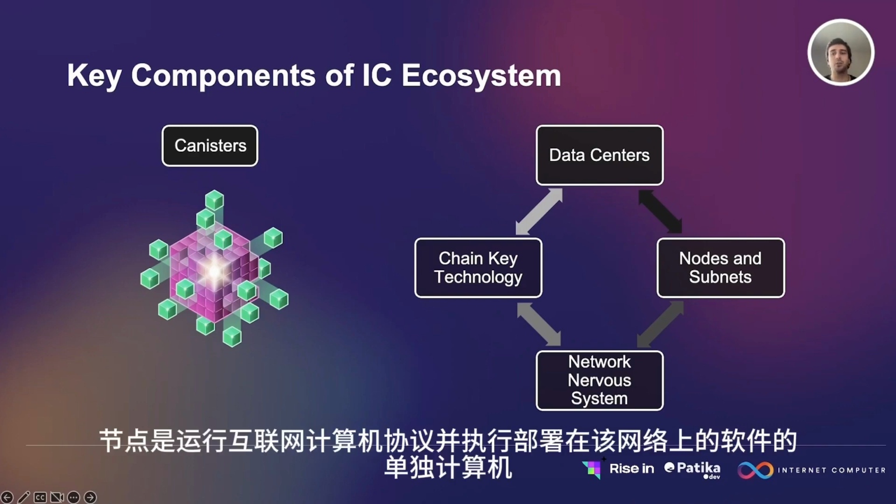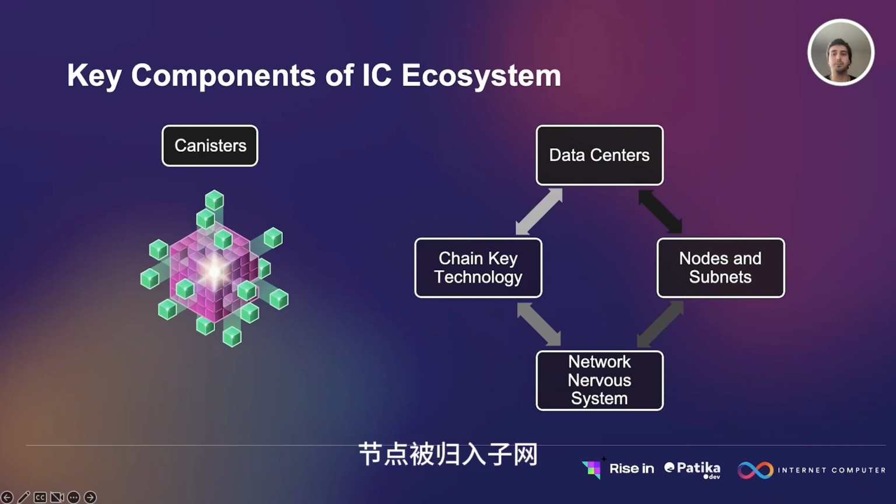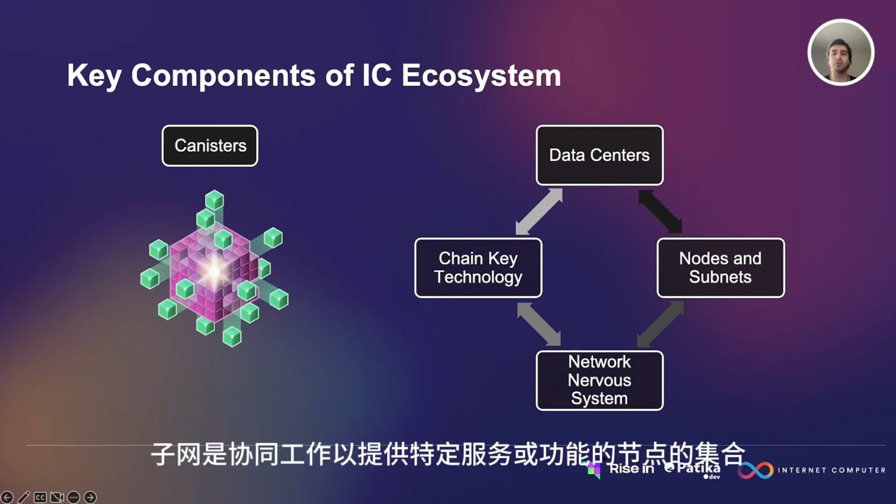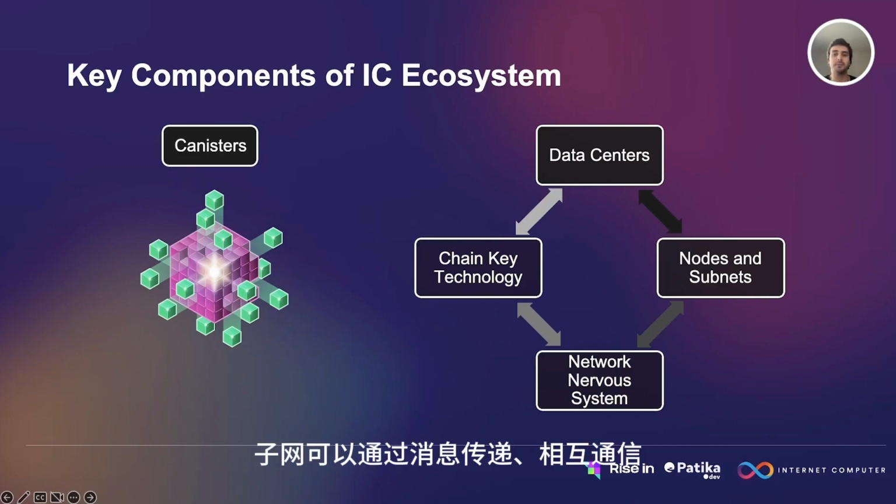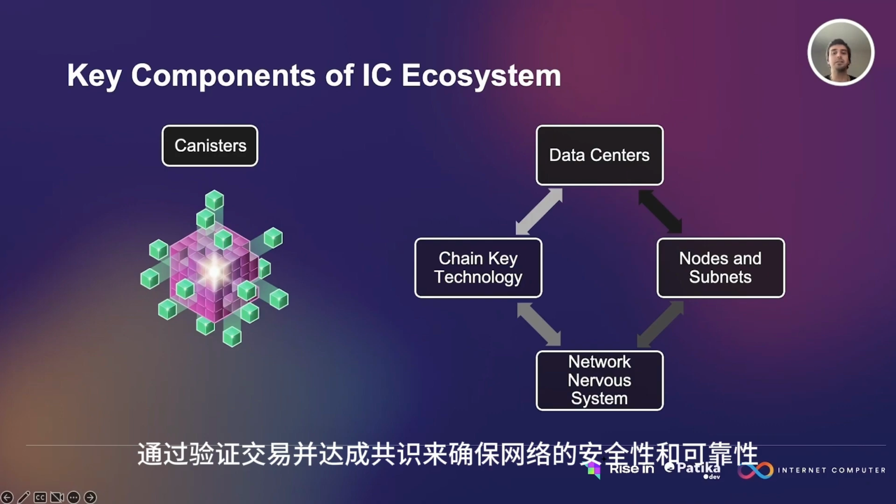Next, we have nodes and subnets. Nodes are individual computers that run the Internet Computer Protocol and execute the software deployed on the network. Nodes are grouped into subnets, which are collections of nodes that work together to provide a specific service or functionality. Subnets can communicate with each other through message passing and can scale up or down depending on the demand. Subnets are also responsible for ensuring the security and reliability of the network by validating transactions and reaching consensus.